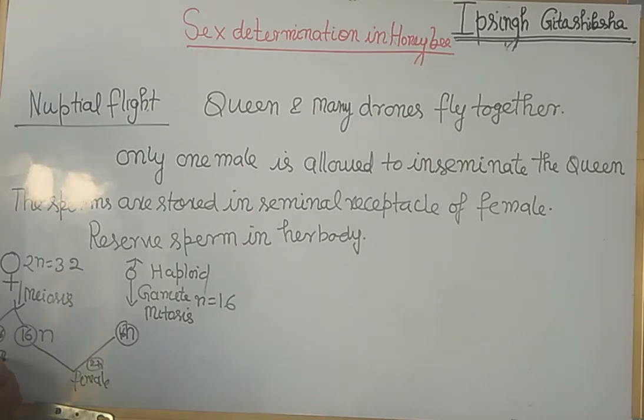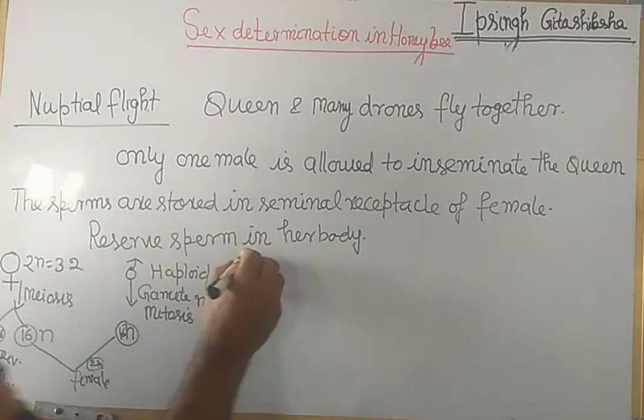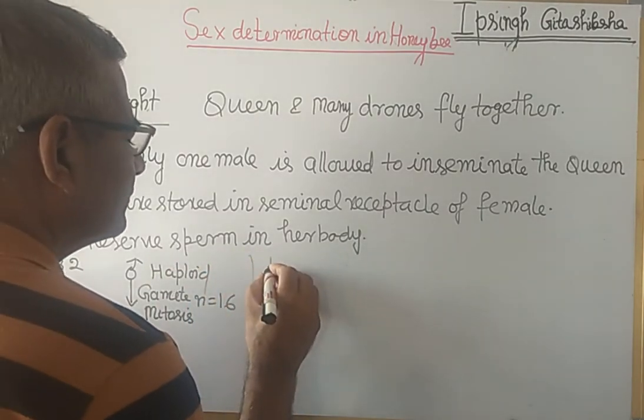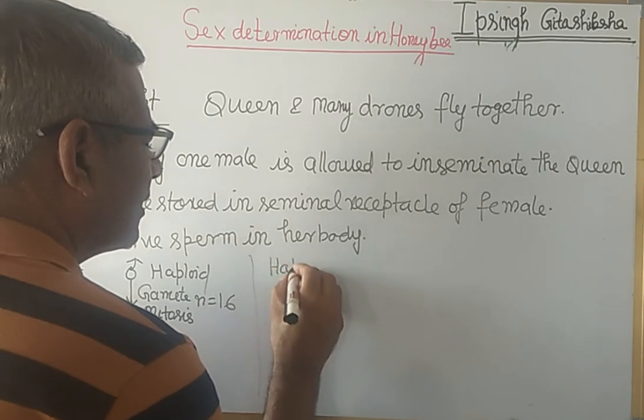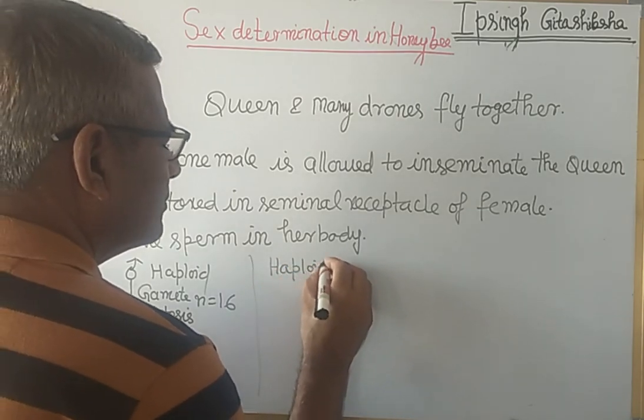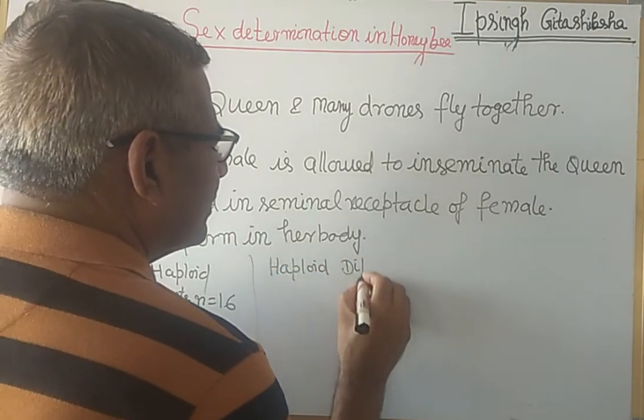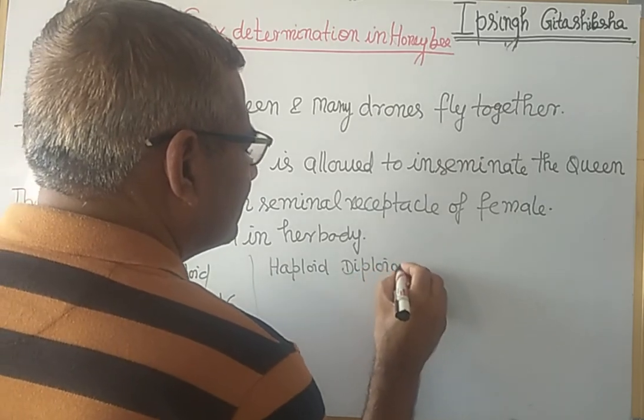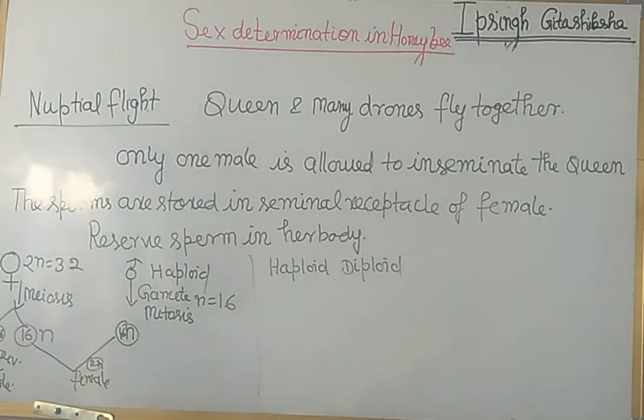Direct development without fertilization. So here the mechanism is haploid diploid mechanism. The male is haploid and female is diploid.